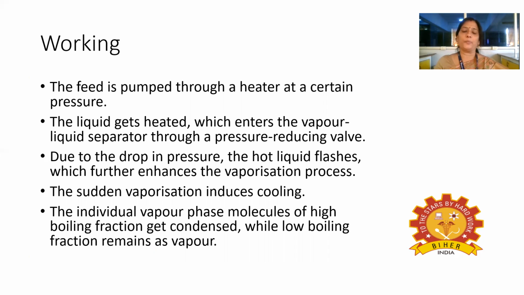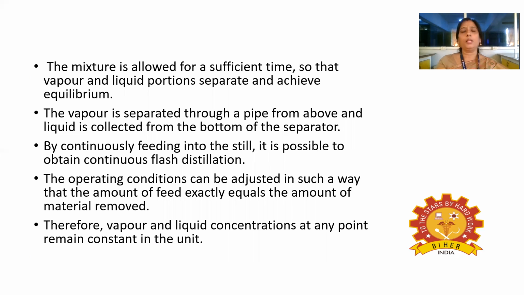The individual vapor phase molecules of high boiling fraction get condensed, while low boiling fractions will remain as vapor. Then the mixture is allowed sufficient time so that the vapor and the liquid portions separate to achieve equilibrium, and the vapor is separated through a pipe from above, and liquid is collected from the bottom of the separator.